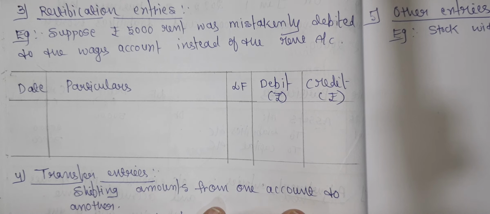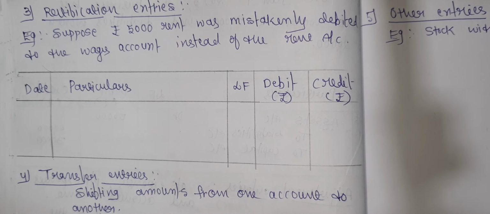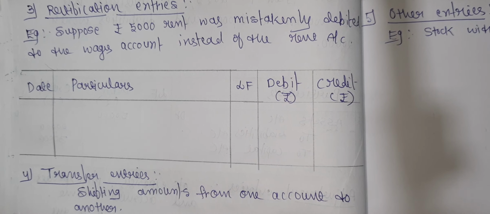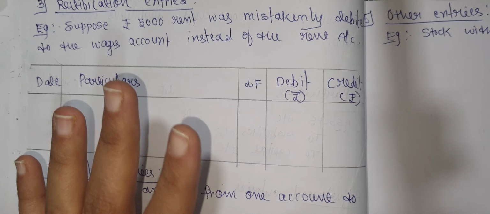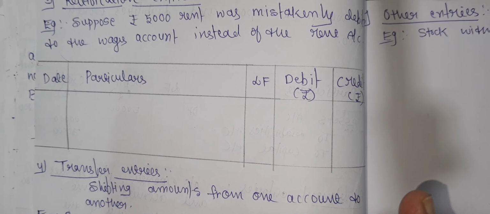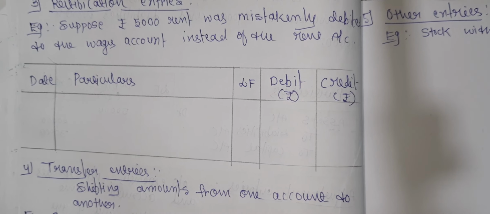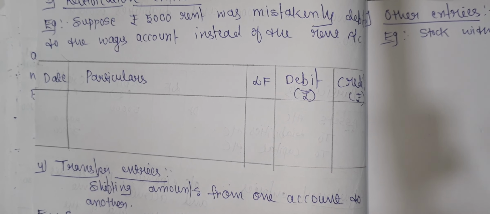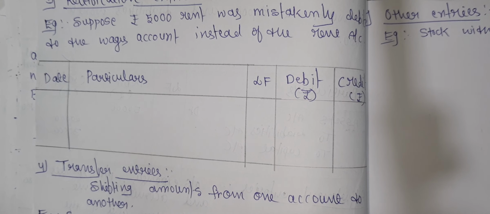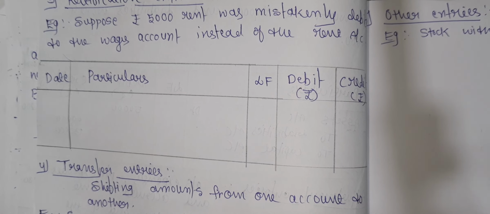Rectification entries, it means what? It means here we will use to correct the mistakes. Rectification entries means we will use to correct the mistakes that are made in the previous journal entries. In the previous journal entry, if there is any mistake, we need to correct it.